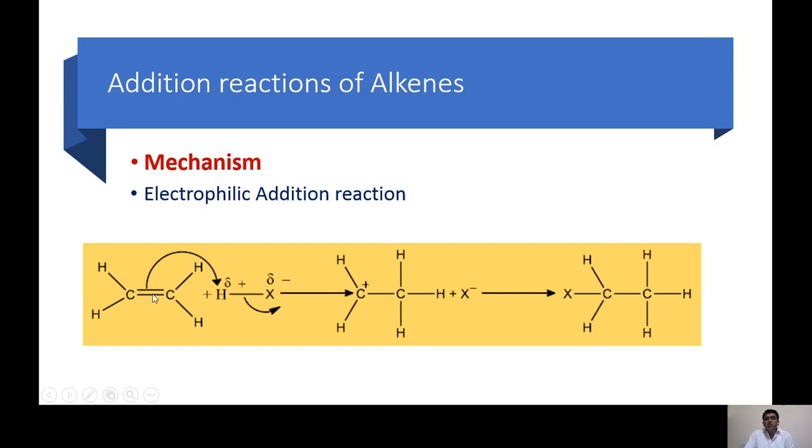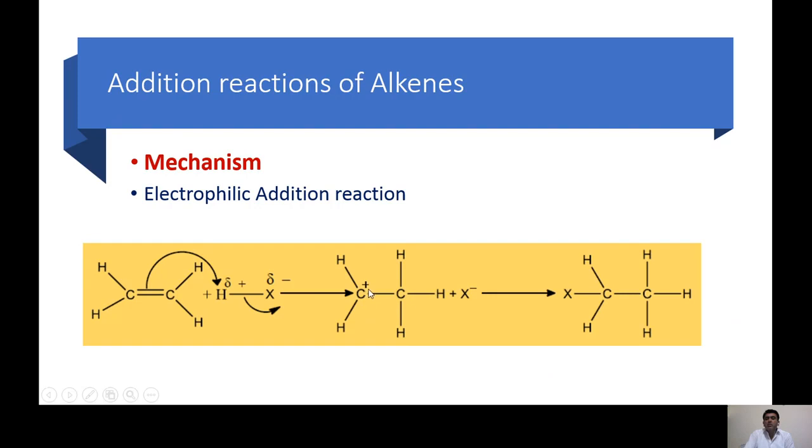This is the attack of the alkene on the electrophile. That's why it is called electrophilic addition, because in the first step the electrophile is going to add to the alkene. Next, this negative ion will attack this carbon and we are getting the alkyl halide.